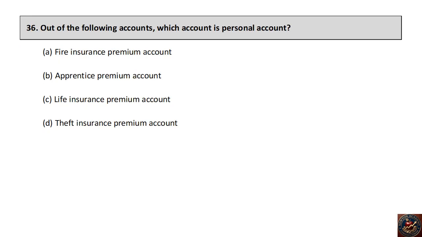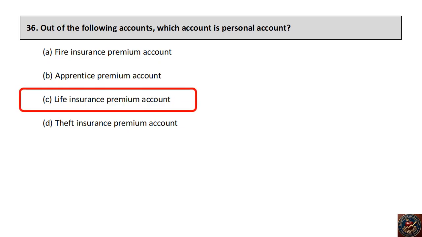Out of the following accounts, which account is personal account? Fire insurance premium account, apprentice premium account, life insurance premium account, theft insurance premium account. The right answer is life insurance premium account.